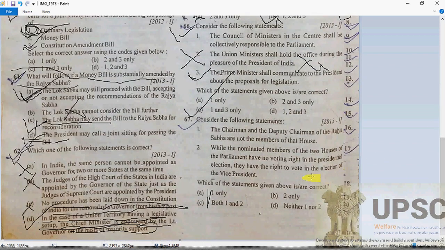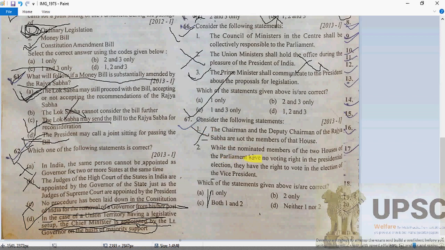Now this is the last question of this slide. Which one of the following statements is going to be correct here? The chairman and deputy chairman of the Rajya Sabha are not members of that house. See, you know who is the chairman of the Rajya Sabha. The Vice President is the chairman of the Rajya Sabha, and the deputy chairman is a member of the Rajya Sabha. So statement 1 is going to be absolutely wrong here.